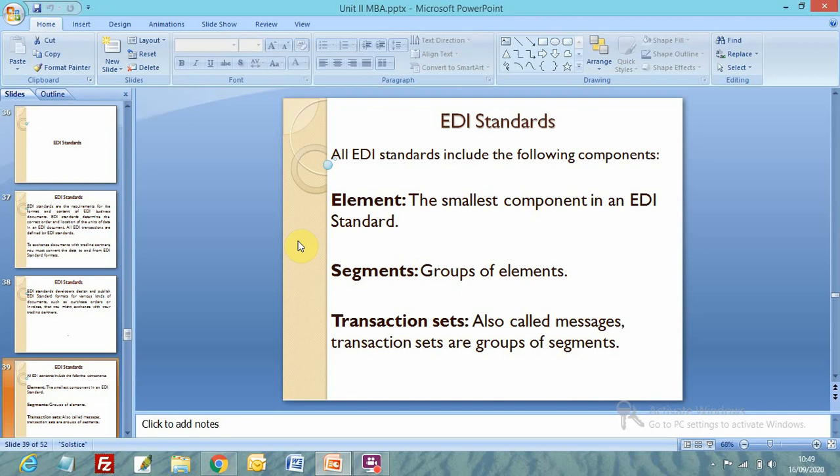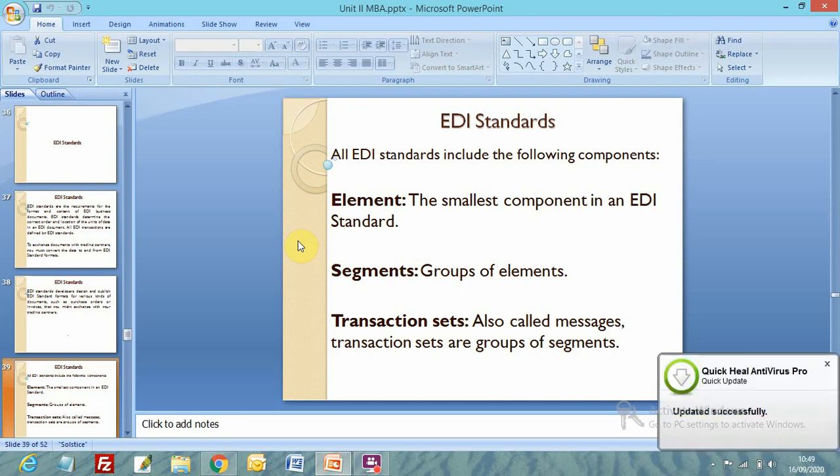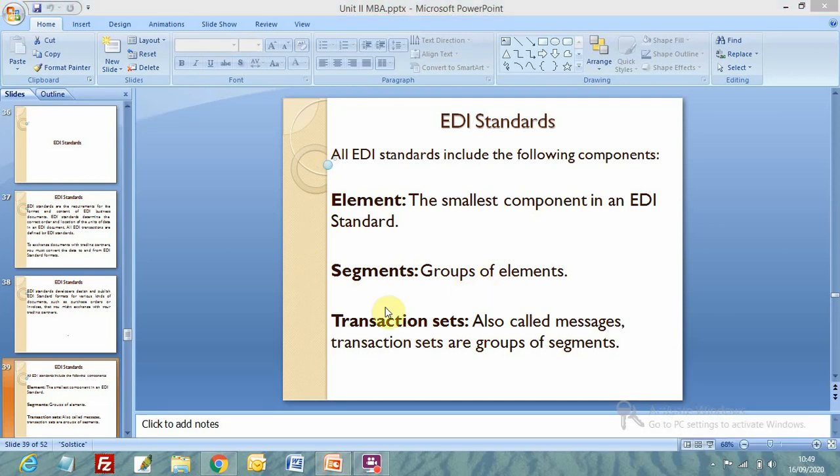Segments, groups of elements, like groups of words, form a sentence, right? And transaction sets, also called messages, are groups of segments. So getting the point, the analogy is word, sentence and paragraph.